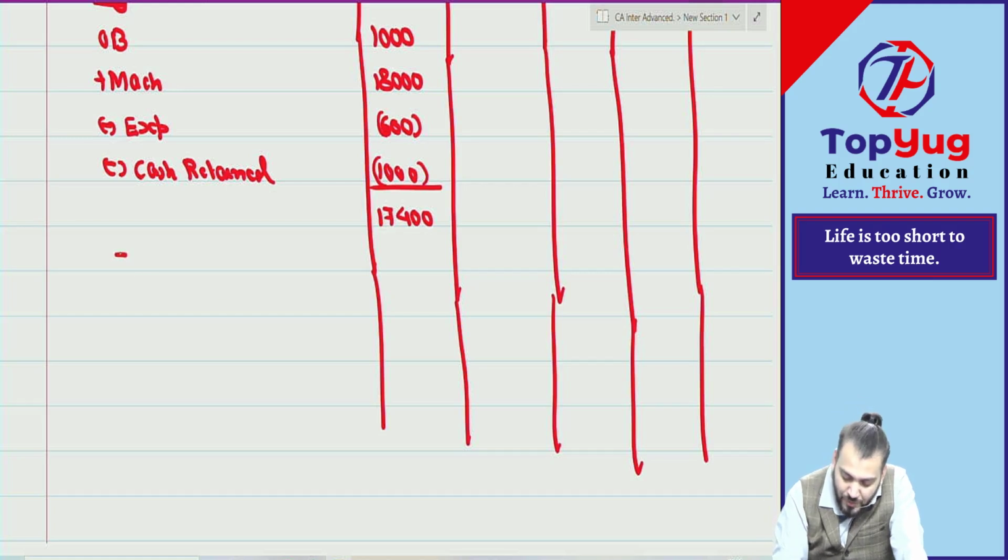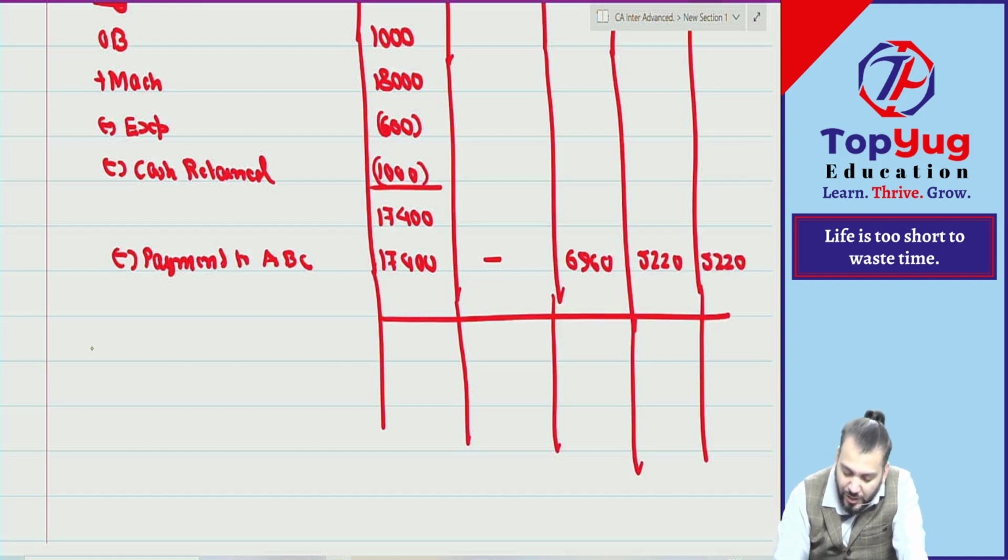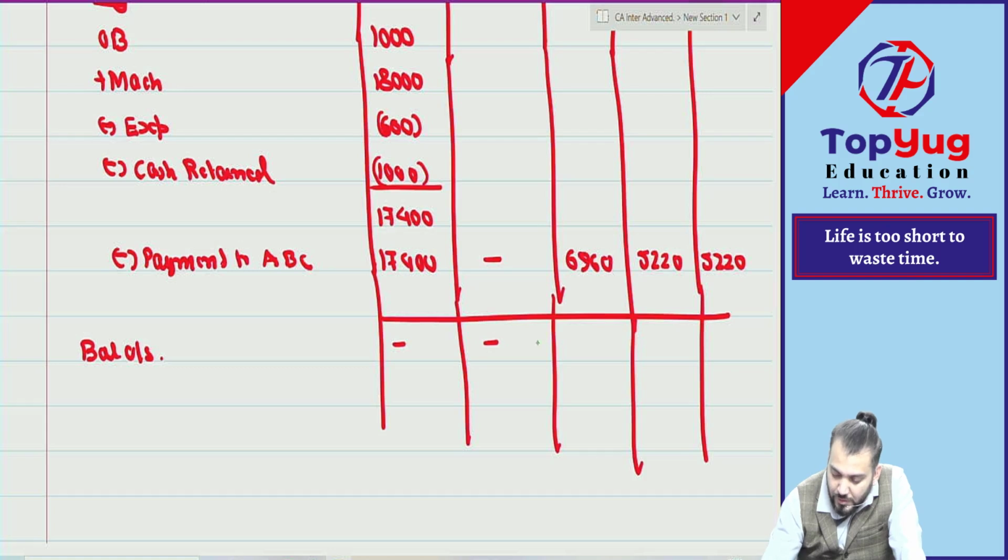Okay. Now, payment to whom? All partners A, B, C. In which ratio? PSR. Can you give me the ratio? Means allocation. 6,960, 5,220, 5,220. Balance outstanding: 15,640, 11,730, 11,070. It is in PSR only.